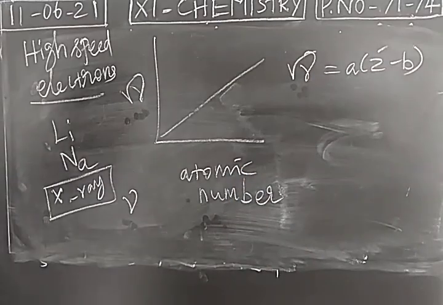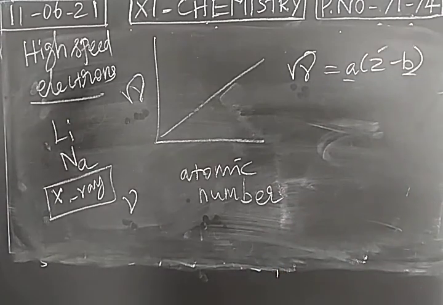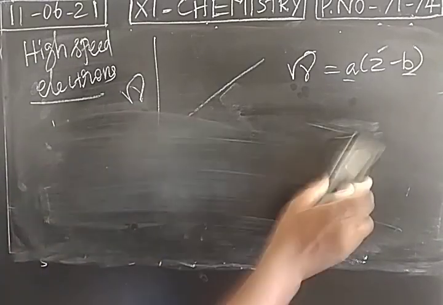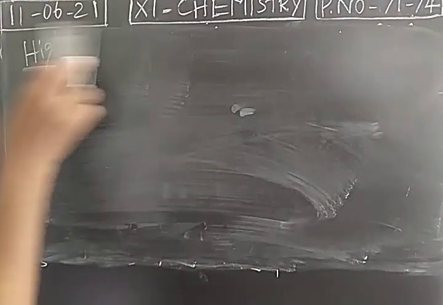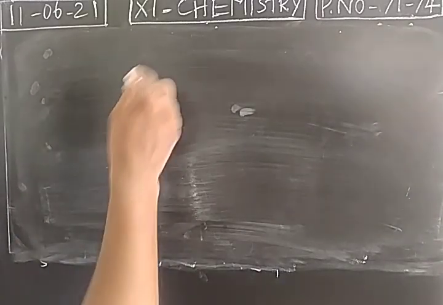Z is the symbol of atomic number, and A and B are constant values, the same for all elements. So with the help of Moseley's work, atomic number should be the fundamental property.